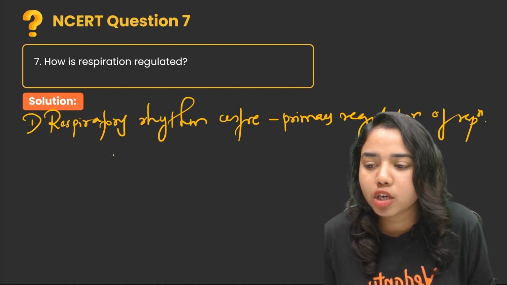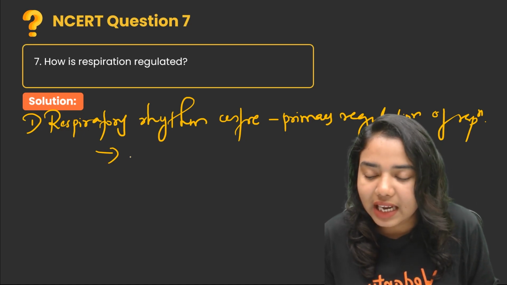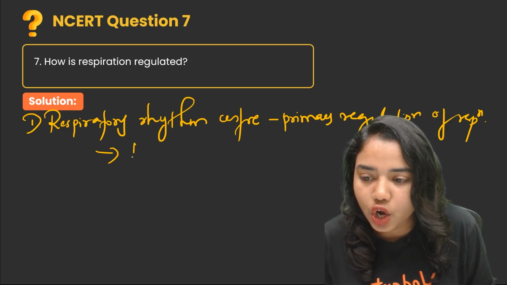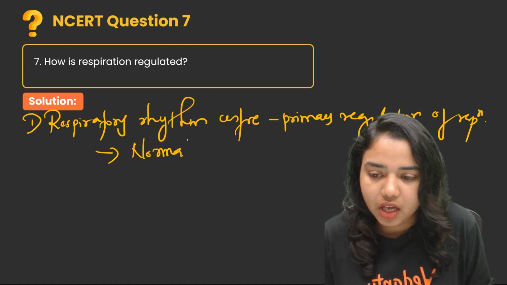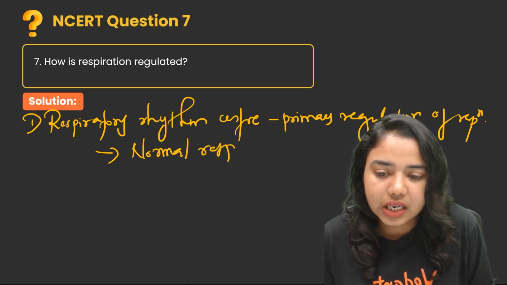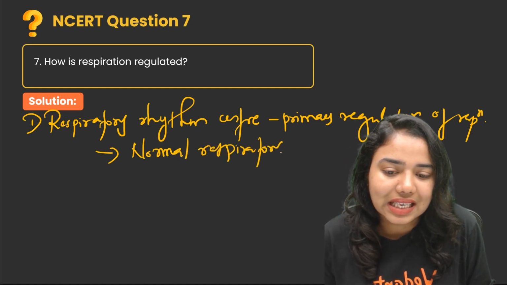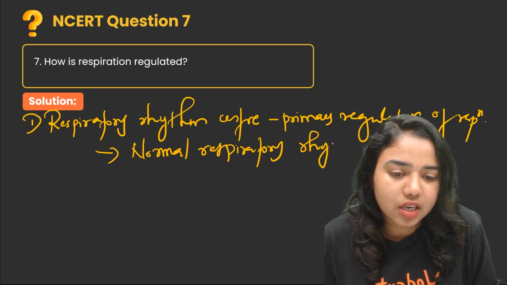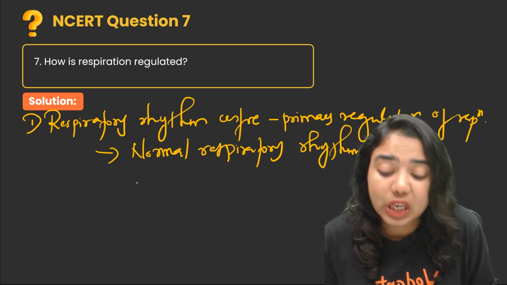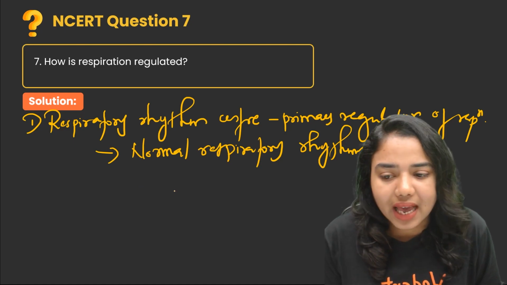So it is involved in maintaining or regulating the normal respiratory rhythm. Normal respiratory rhythm in the sense it controls, maintains and regulates our inspiration and expiration.